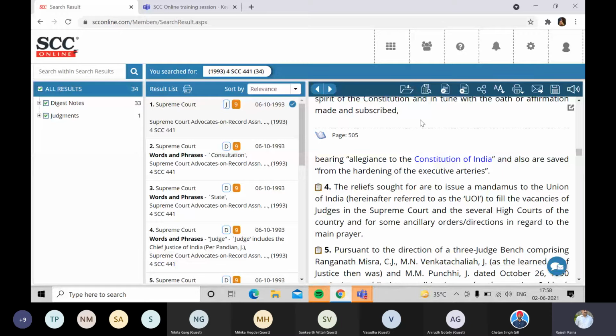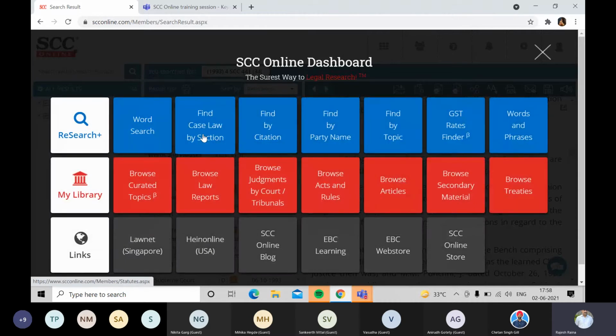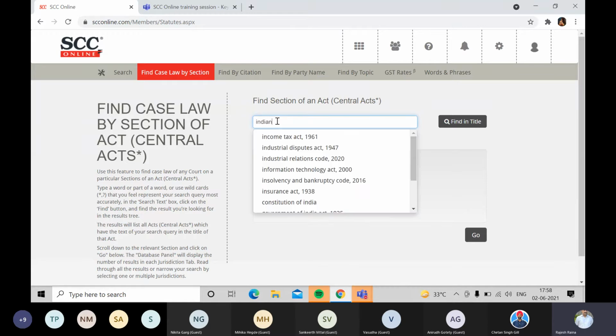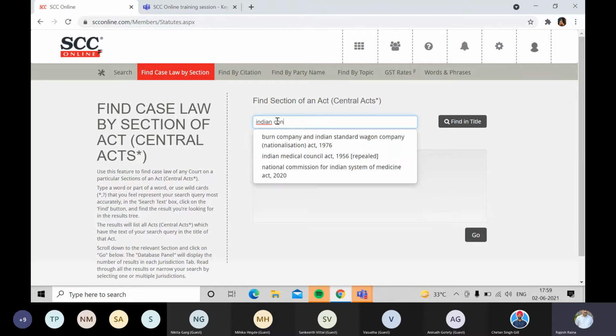Now that was copy paste. Let me move back to the dashboard. There was one option here, find case law by section. Here we can search for one particular section or act, or we can enter that act name over here, whether it's a penal code or a contract act or maybe negotiable instruments act or whatever. But all these start with the word Indian,